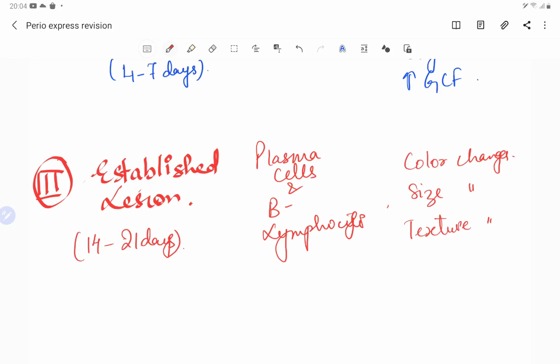Now the attached gingiva has no more orange peel appearance. It has become very smooth and shiny because of the exudate. So these are some changes which we see in the established lesion.